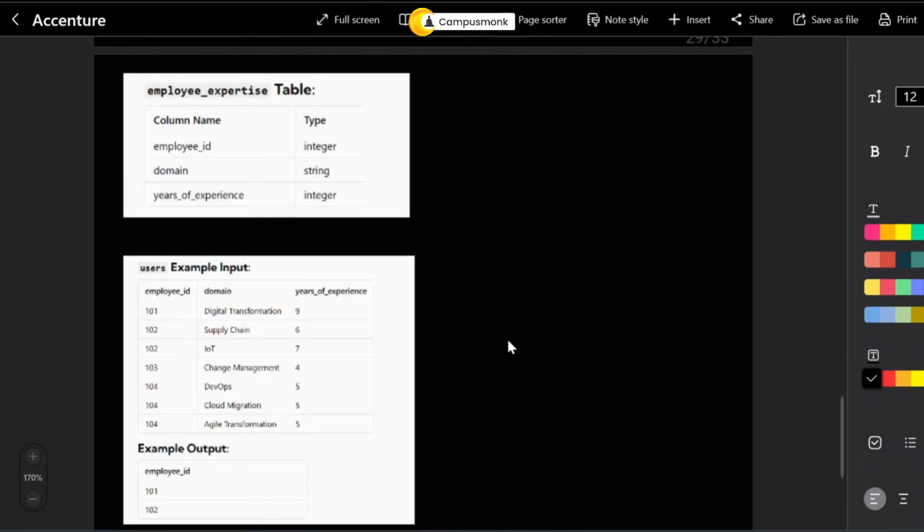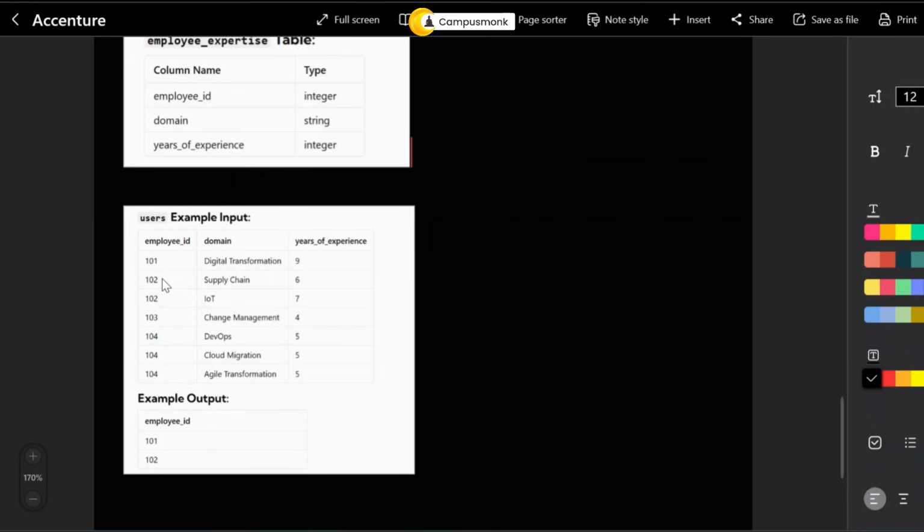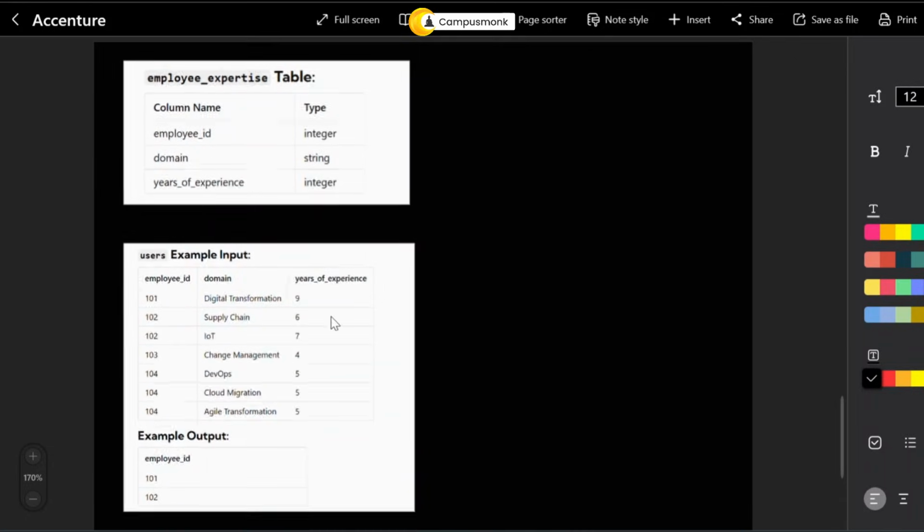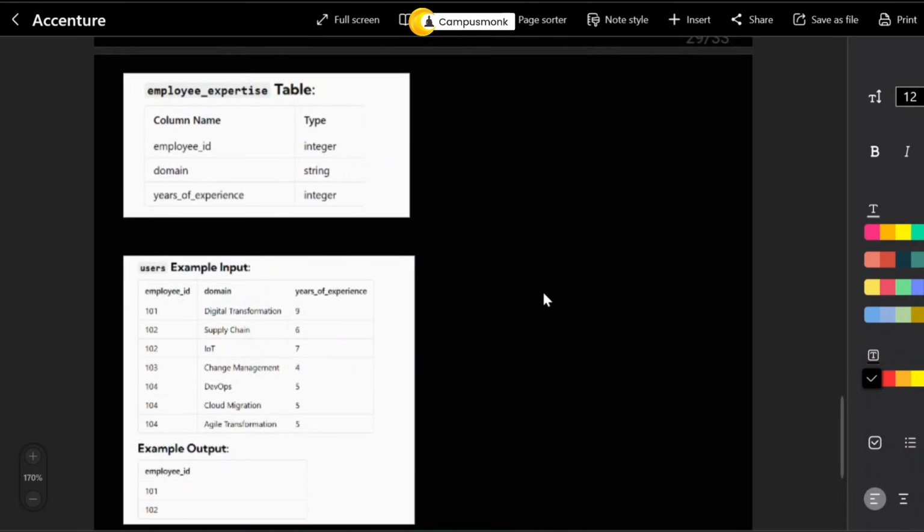Okay, now it says that there's an employee 101, 102, 102, 103, so like that. And 101 has 9 years of experience, 102 occurs twice, and it has two different domains, and it has experience in 6 and 7 years respectively. So it says in total they should have 12 years of work experience in two different domains. Okay, so 102 does have 12 years of work experience in two different domains. Okay, so 104 has three different domains, but it's not optimal. So what is the output? It's 101 and 102.